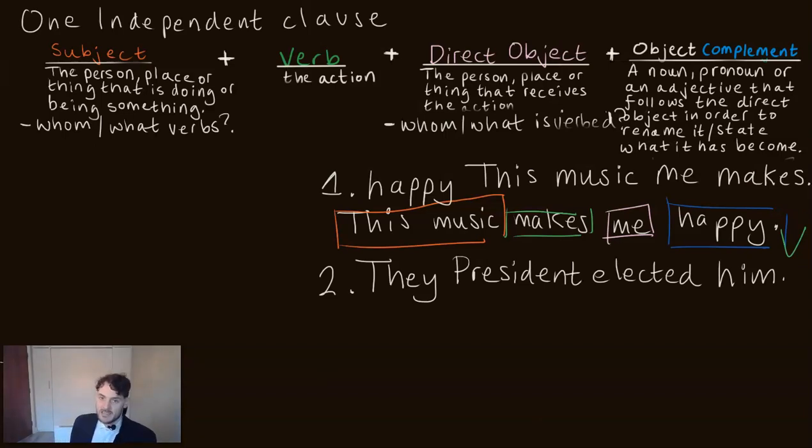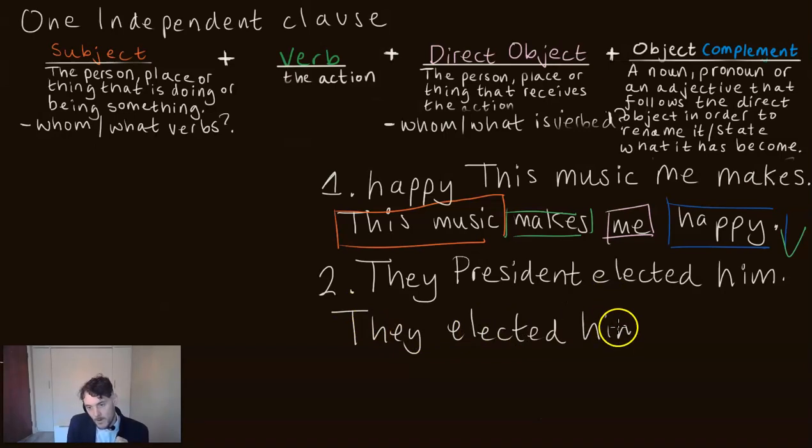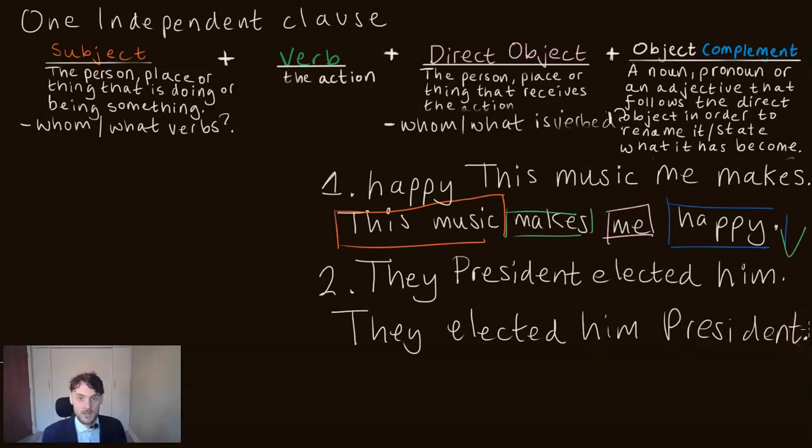They president elected him. Okay, so pause the video if you want time. Let's go through it now. You should have: they elected him president. A very on topic sentence for right now. They elected him president. Okay, so how do we find the object complement?